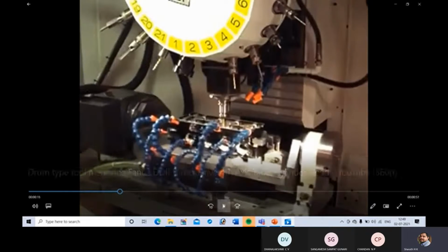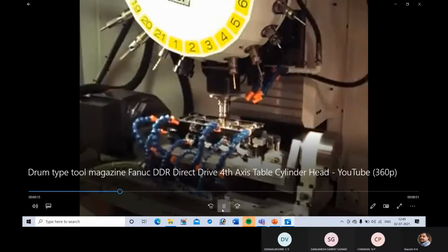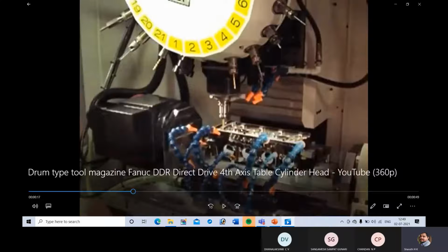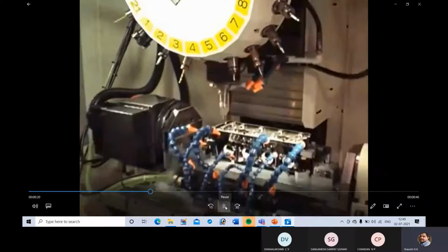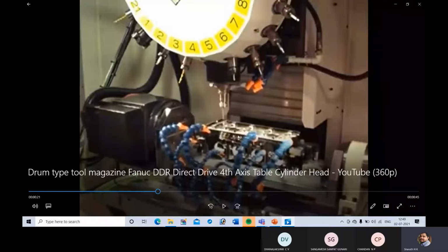Now we can see the operation is performed using the tool in pocket number 3. The drilling operation, drilling of holes on the component, is performed by the machining center. Now the tool from pocket number 5 is performing the machining operation.